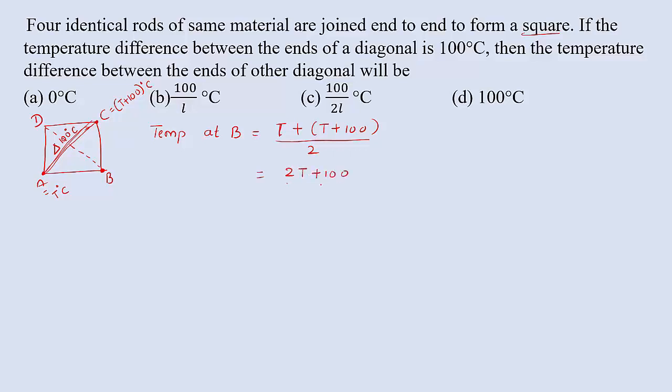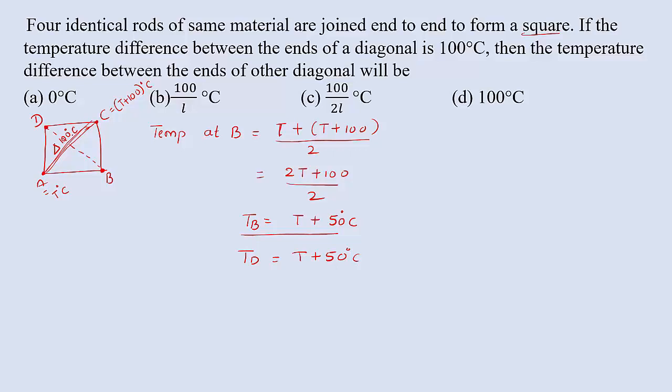2T plus 100 divided by 2, or we can write T plus 50 degrees Celsius. So this is the temperature at B. Let us take it as TB. Similarly, at point D, again observe the diagram. Point D is the midpoint of A and C. A and C midpoint is B as well as D, so the point D temperature is again the same. At D we can directly write it also has the same temperature, T plus 50 degrees Celsius, because B and D are the midpoints of A and C.